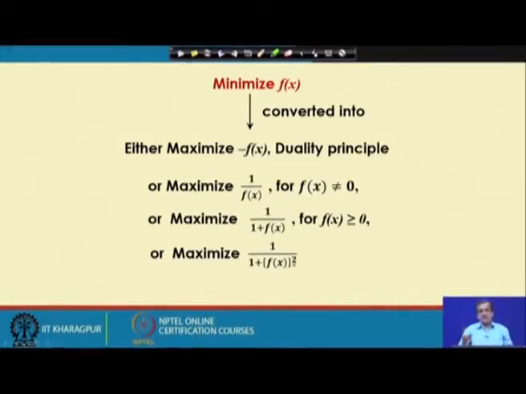So, this is the way we can convert the minimization problem to the maximization, and we can solve using a genetic algorithm.